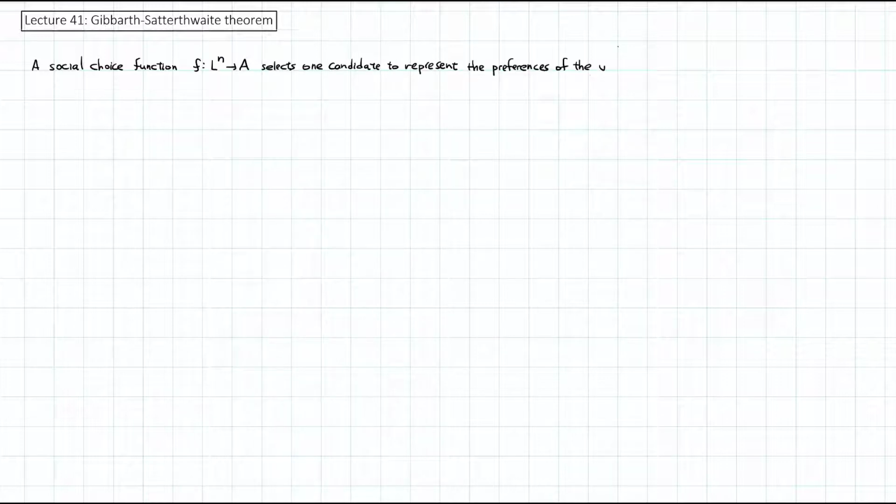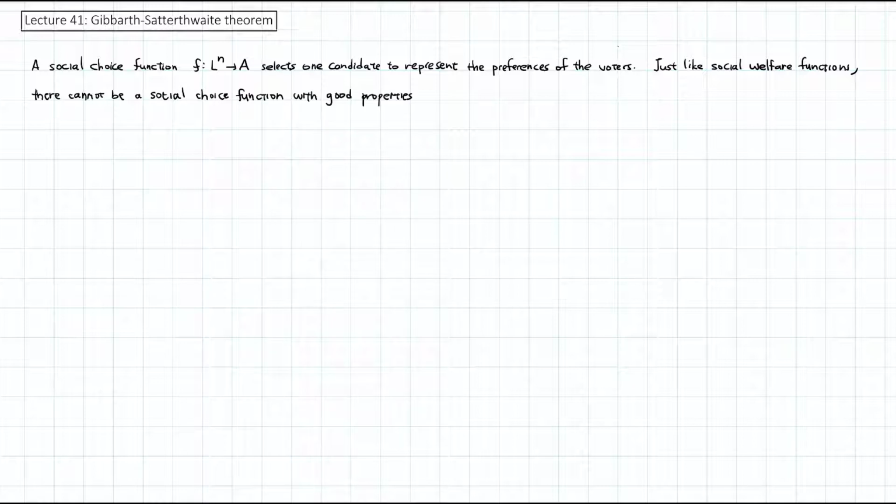Hello! Last time, we proved that any social welfare function with all the good properties is a dictatorship. Recall that a social welfare function outputs a ranking of the candidates based on voter preferences. A normal election looks more like a social choice function, which selects one candidate to represent the preferences of the voters. So, can we do better with a social choice function? Well, just like the social welfare functions, there cannot be a social choice function with good properties without the bad.